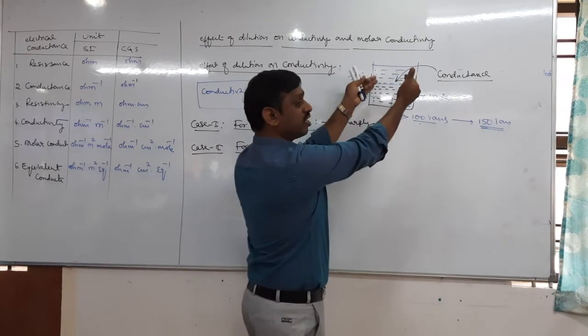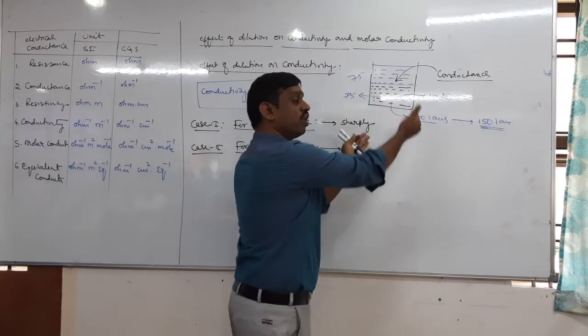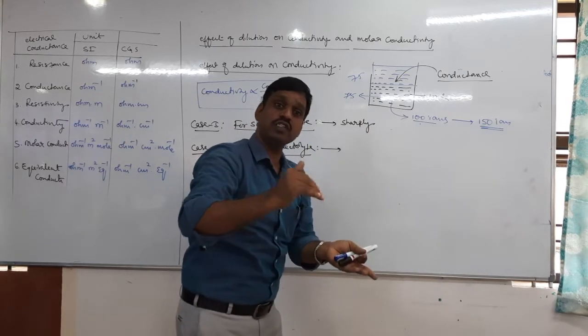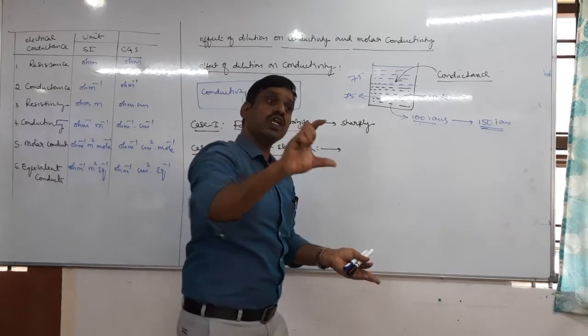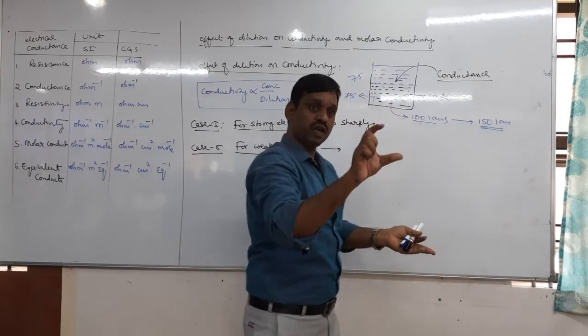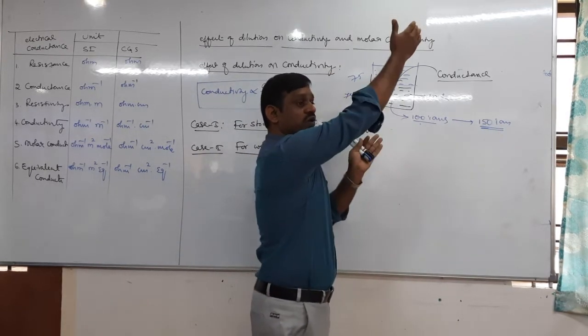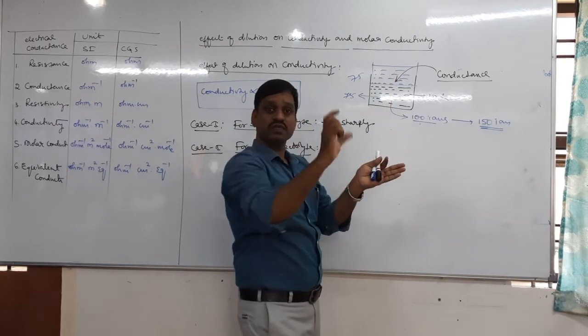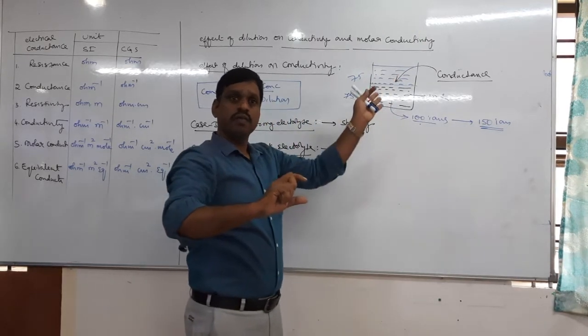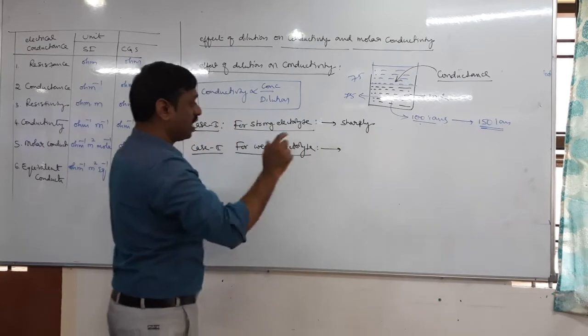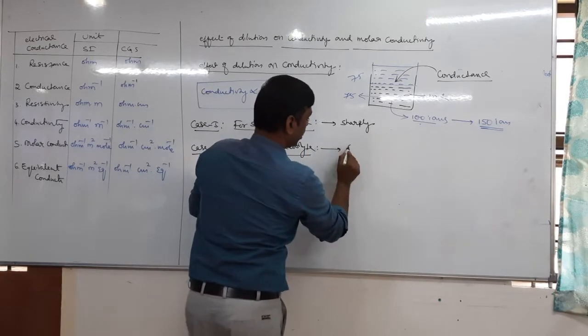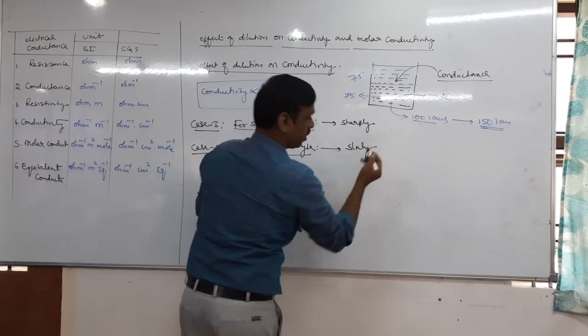So when water is added, total volume increases. Along with the total volume, the total number of ions also increases. When the total number of ions increases, conductivity is supposed to increase, no? But the increase in volume is much more. So both are mutually cancelled. It means it decreases slowly.